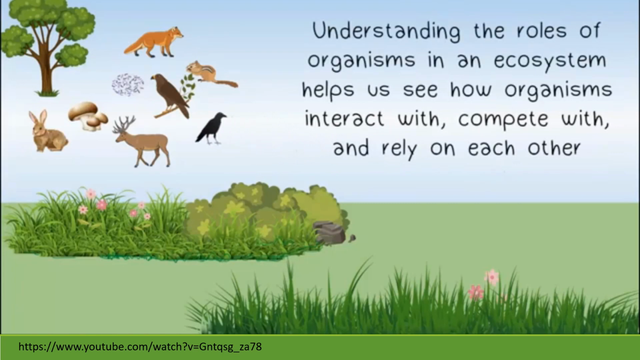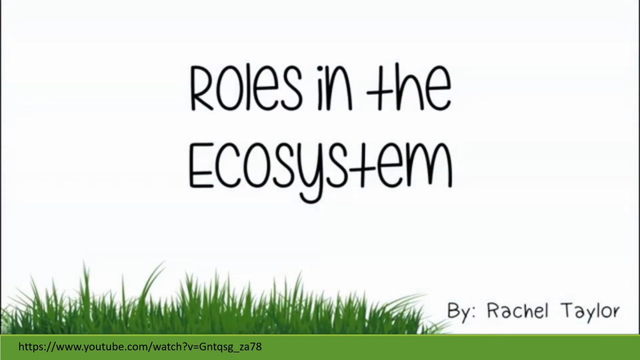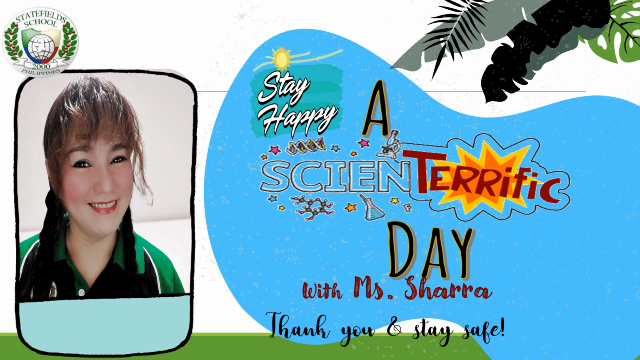Understanding the roles of organisms in an ecosystem helps us to see how organisms interact with, compete with, and rely on each other. Those are the different roles in the environment: producer, consumer, and decomposer.